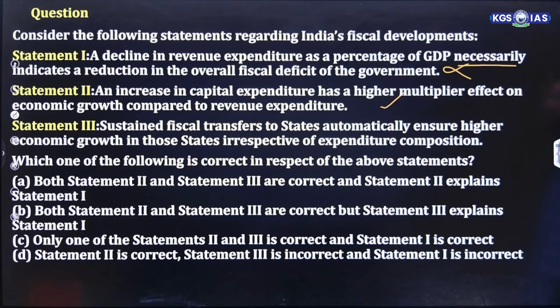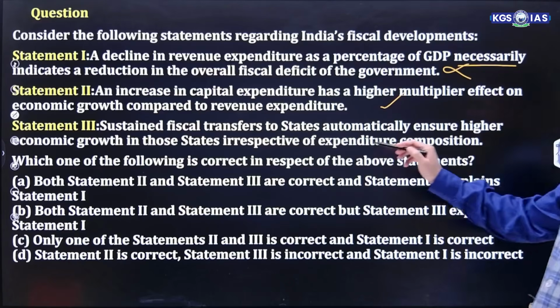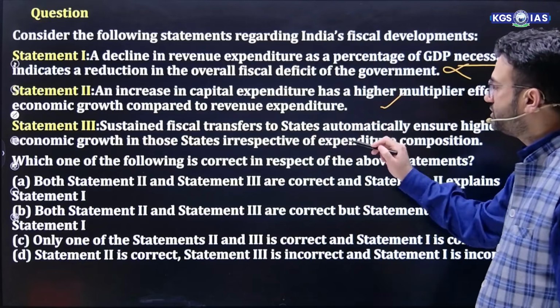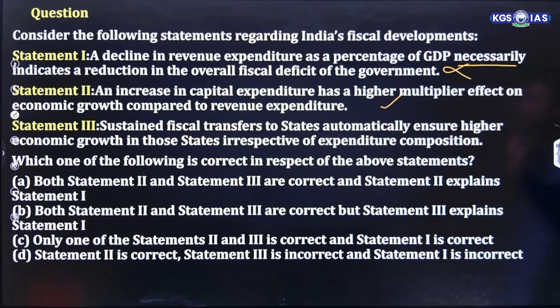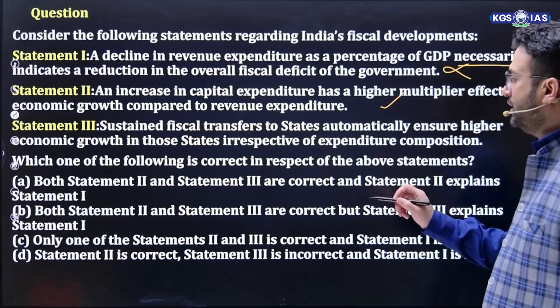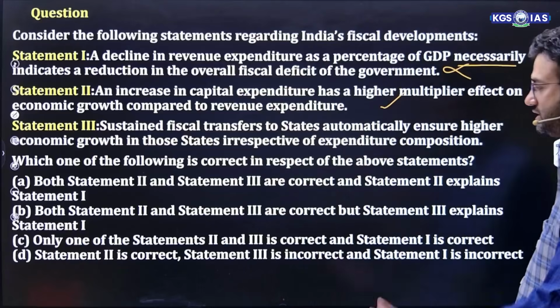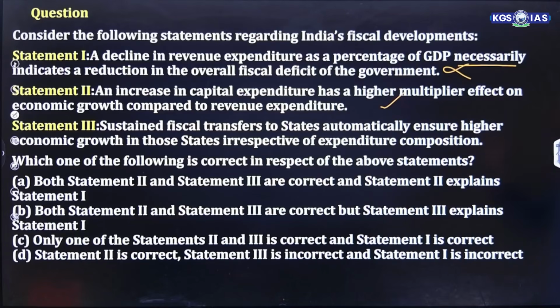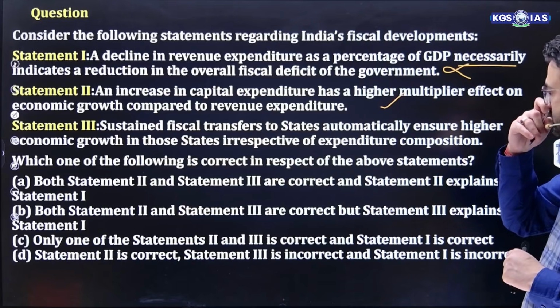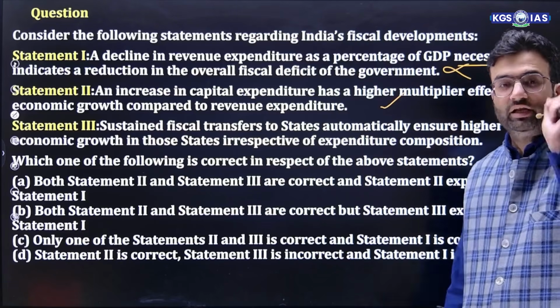Sustained fiscal transfer to states automatically ensures higher economic growth in those states irrespective of expenditure composition. Now see this particular statement. Statement 3 is saying sustained fiscal transfer. That means the government is giving funds to the states. It says it ensures automatic high economic growth.